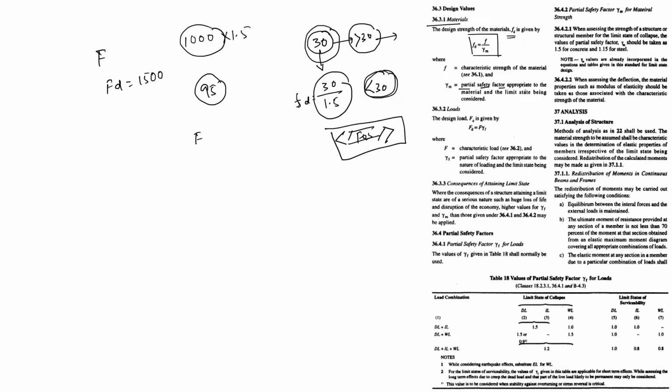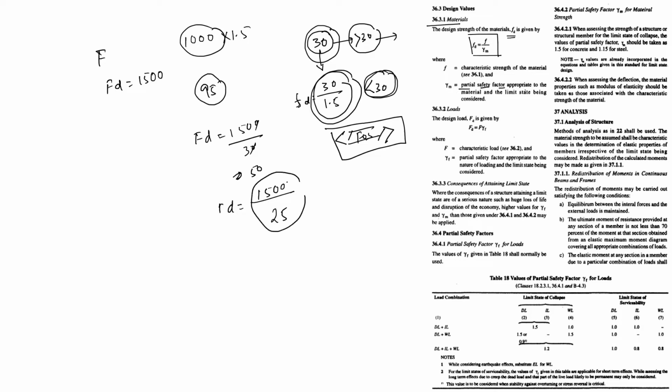So suppose FD is 1500 and this is your 30. So how much cement concrete block is needed? Say 50. But what happened in the design? FD equals 1500, and the design strength is 30 divided by 1.5. Say suppose this is 25.